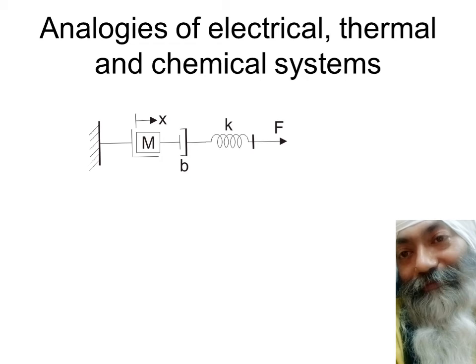Its resistance will be equal to B into velocity. B is the damping coefficient, velocity you know is dx by dt, and mass of course has its inertia. So it's going to resist by mass into acceleration. Acceleration is nothing but d2x by dt square. So how are these three forces represented in terms of x? F1 is equal to mass into acceleration, that is M d2x by dt square. F2 is equal to B into dx by dt, and F3 is equal to K into x.